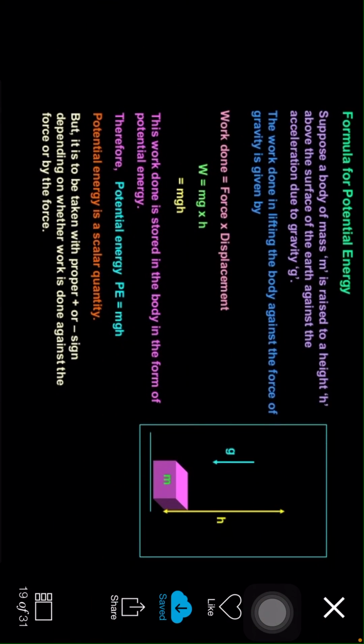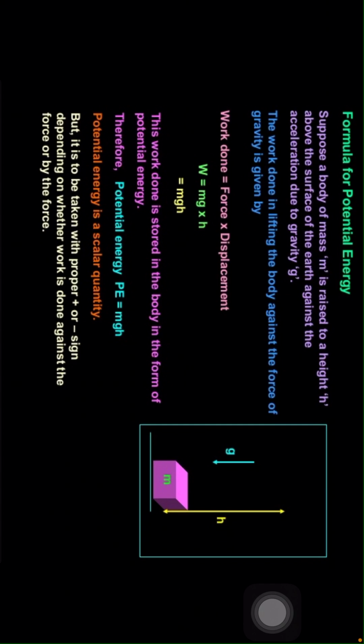Formula of potential energy, my dear children. Suppose a body of mass m is raised to a height h above the surface of the earth against the acceleration due to gravity g. The work done in lifting the body against the force of gravity is given by work done equals force into displacement, therefore W equals mg into h. W equals mgh. And this work done is stored in the body in the form of potential energy, therefore potential energy PE equals mgh.